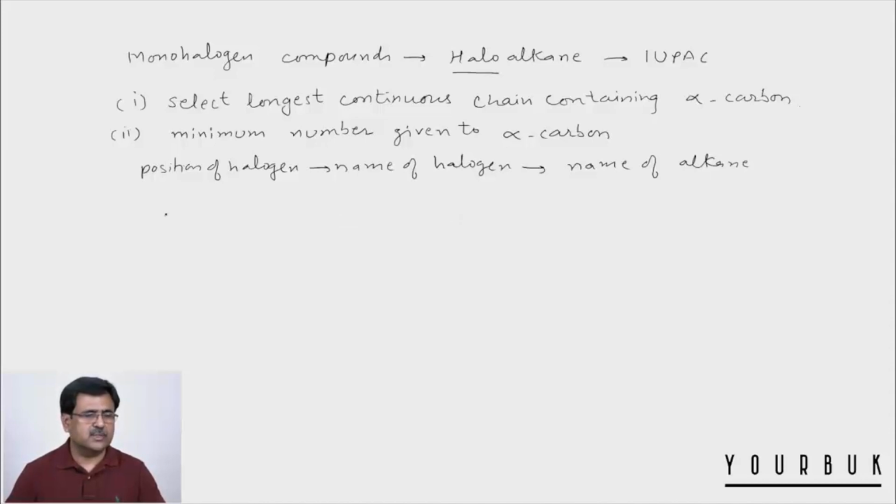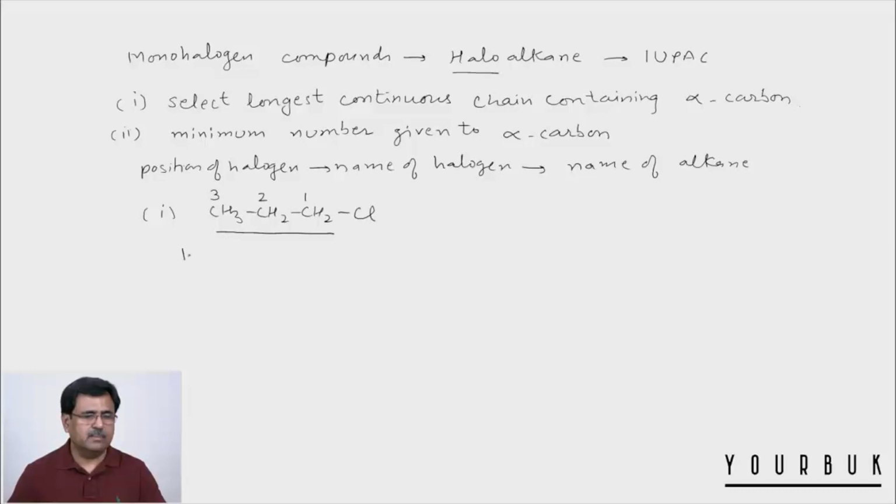Now we start with this first example, CH3, CH2 and CH2Cl. If you look at this example, there are three carbons in the longest continuous chain. Since the alpha carbon is already at the number 1 position, at the end of the chain, we start numbering from this side, right to left. Now in this case, the position of the chlorine is number 1.